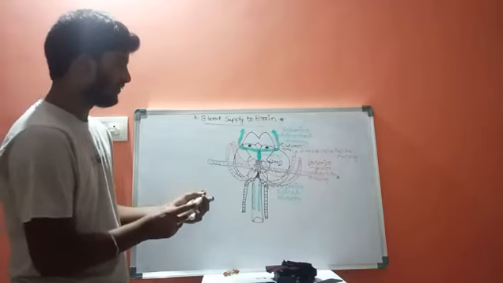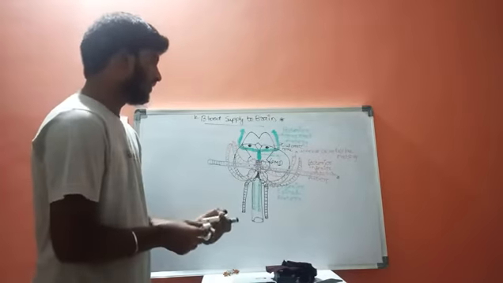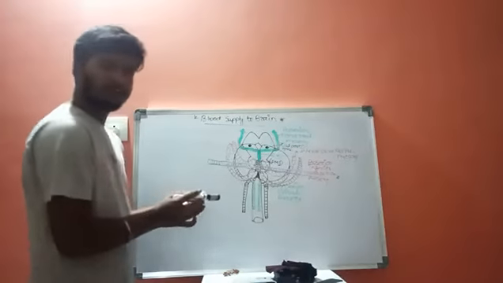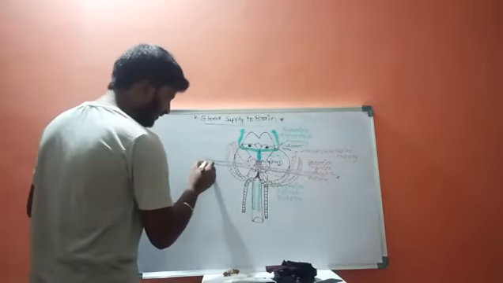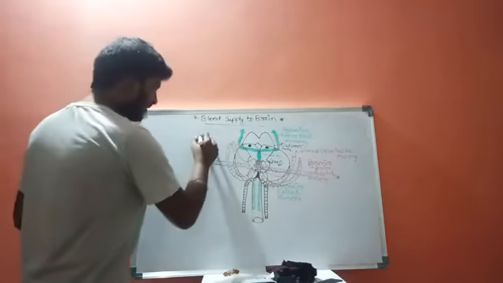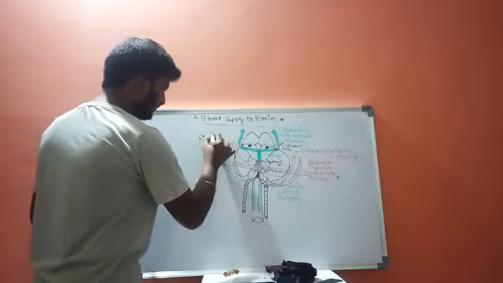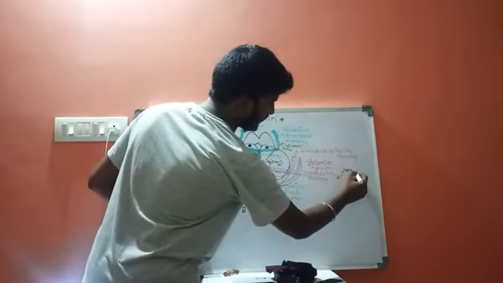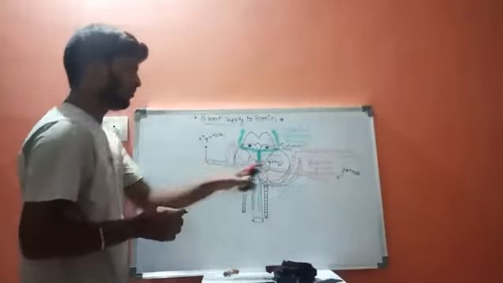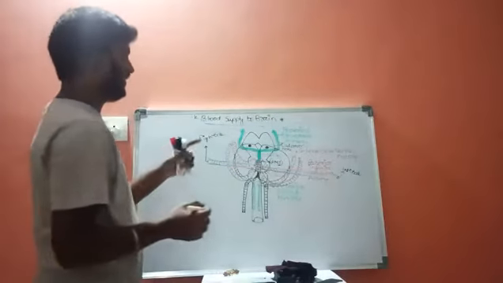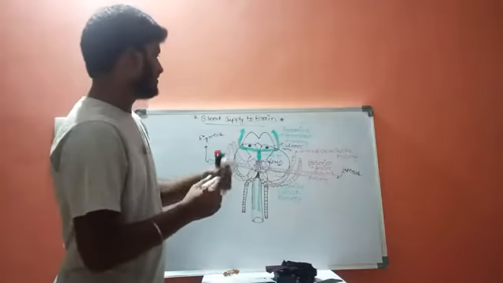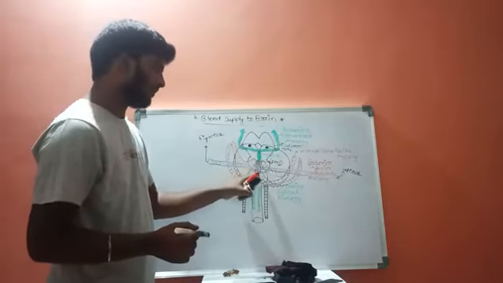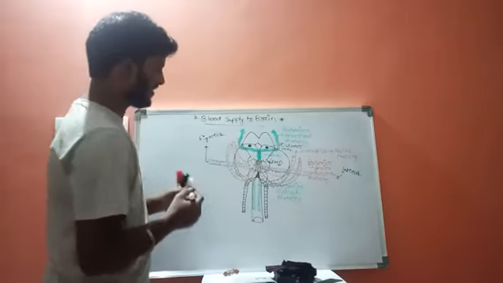The arteries produced from the middle portion of this pontomedullary junction travel a long distance and enter the right ear and the left ear. These two arteries are responsible for supplying blood to the ears, and they arise from the middle portion of this pontomedullary junction.